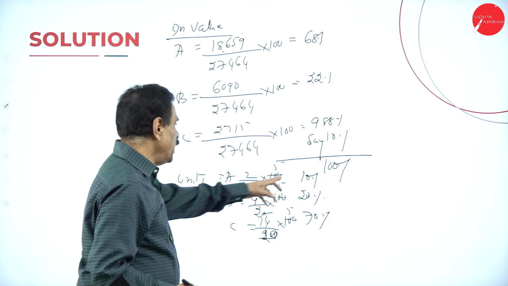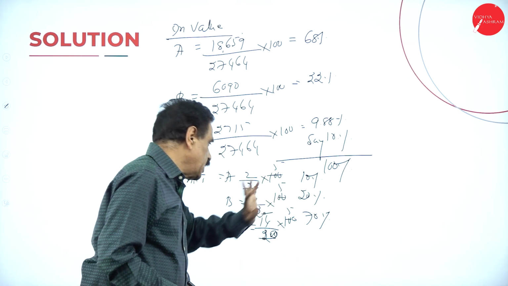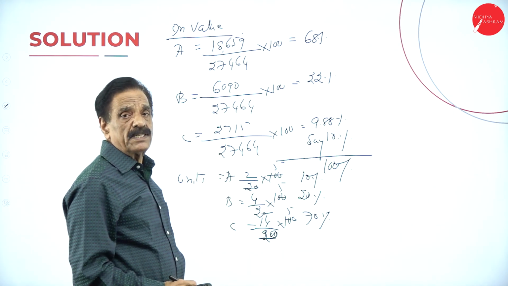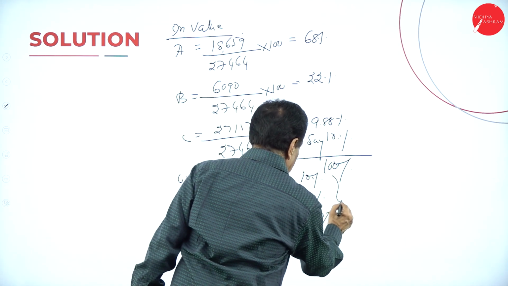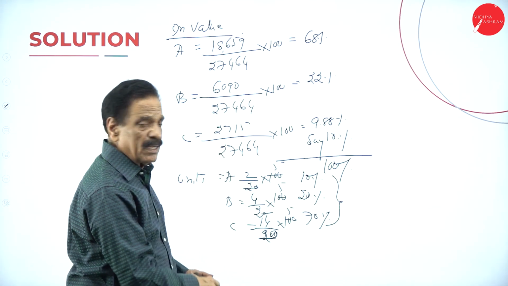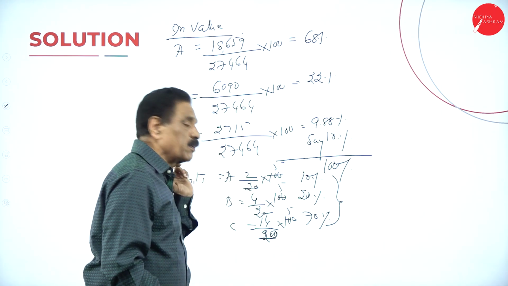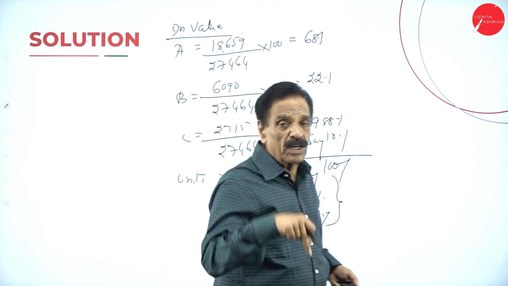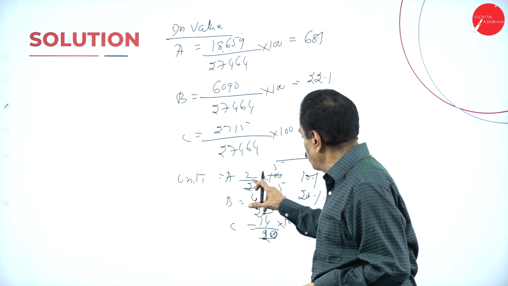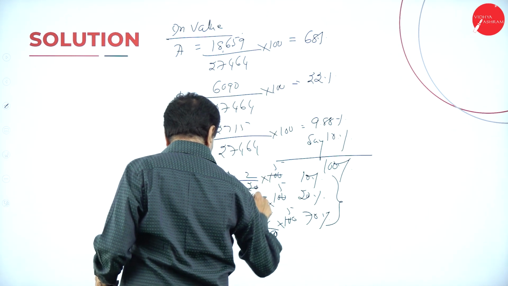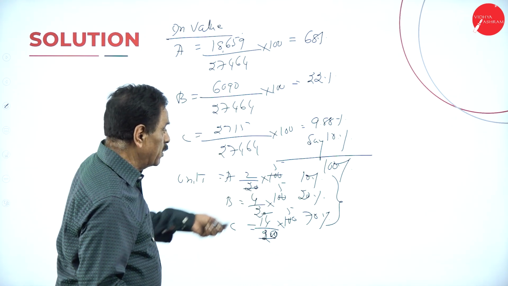So A 10%, B 20%, C 70% occupation. Out of the total 20 units, A occupies only 2, B occupies 4, C occupies 14. Totally 100%.